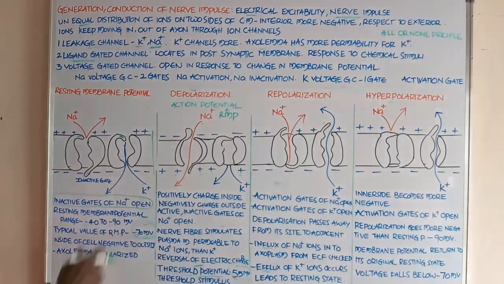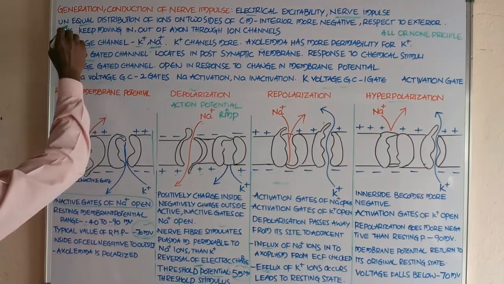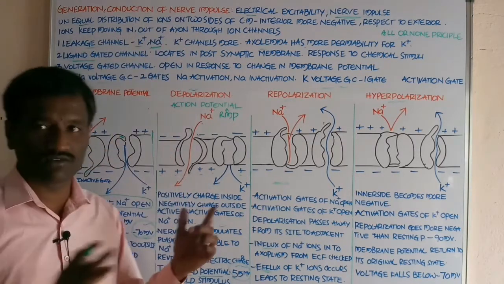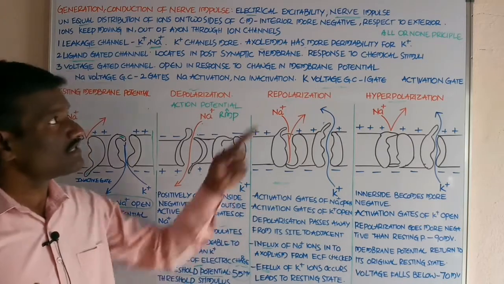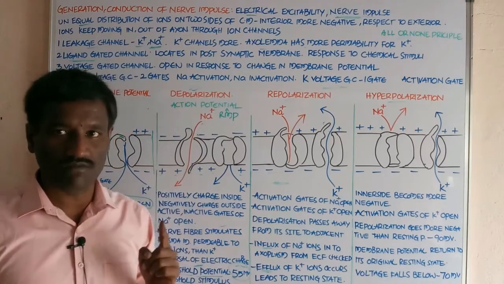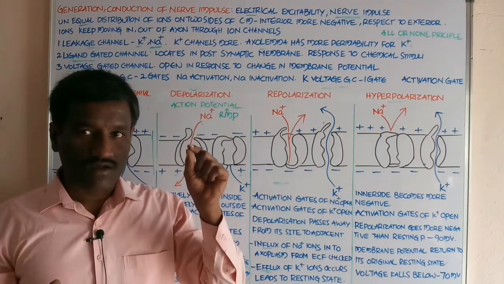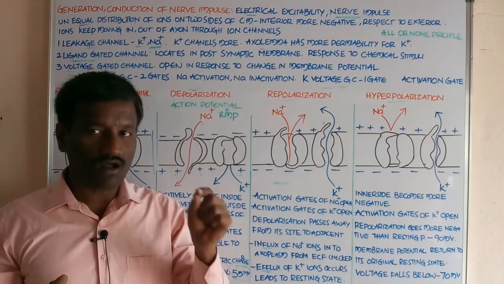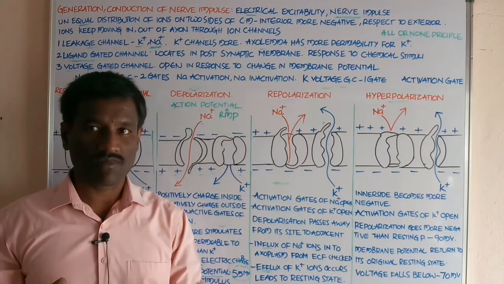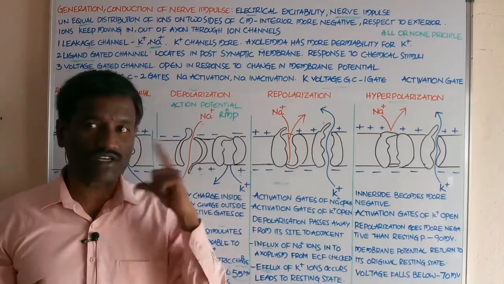Next, unequal distribution of the ions on two sides of the cell membrane. This is the action potential, generation of the action potential. The nerve fiber, neuron receives internal or external stimuli in the form of the action potential.